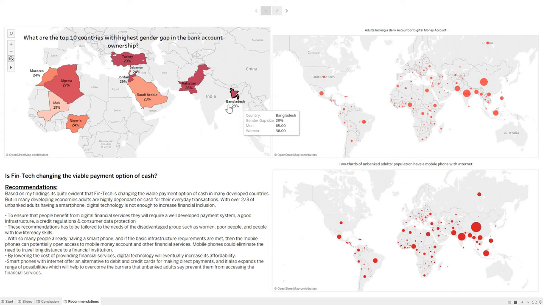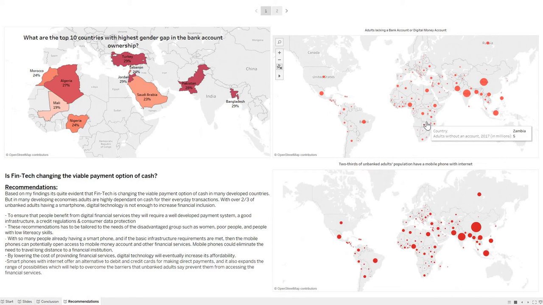To ensure that people benefit from digital financial services, the government will need to develop a good payment system, a good infrastructure, credit regulation, and consumer data protection. And these recommendations have to be tailored to the needs of disadvantaged groups, such as women, poor people, and also people who have low literacy skills.